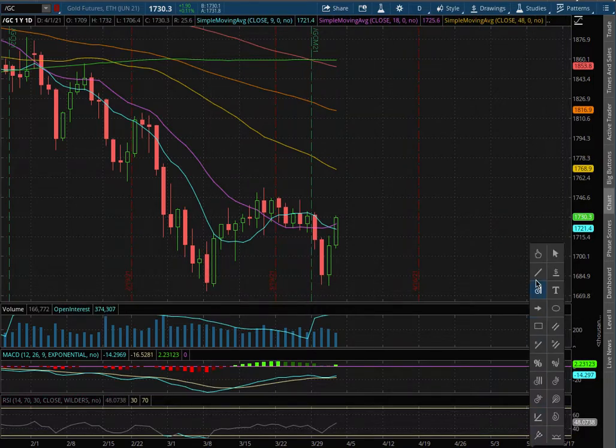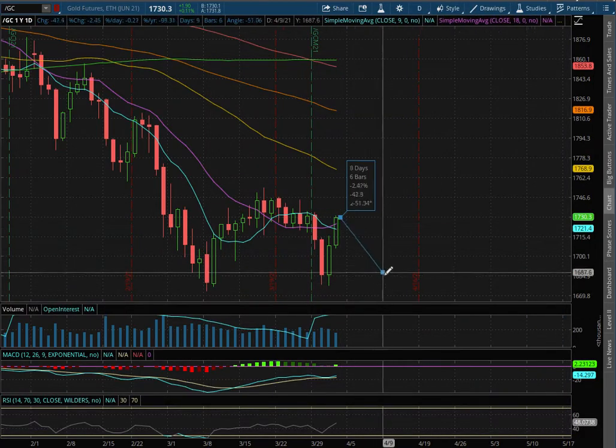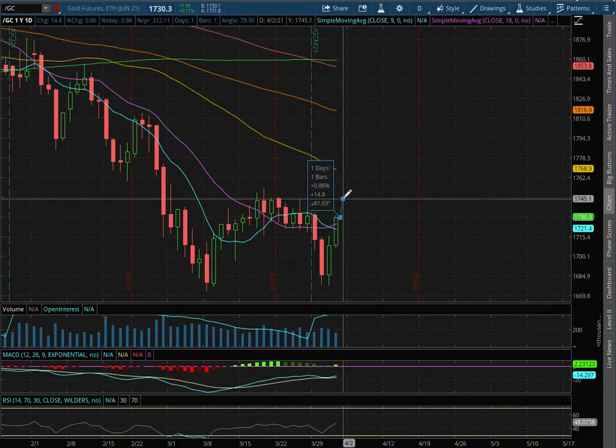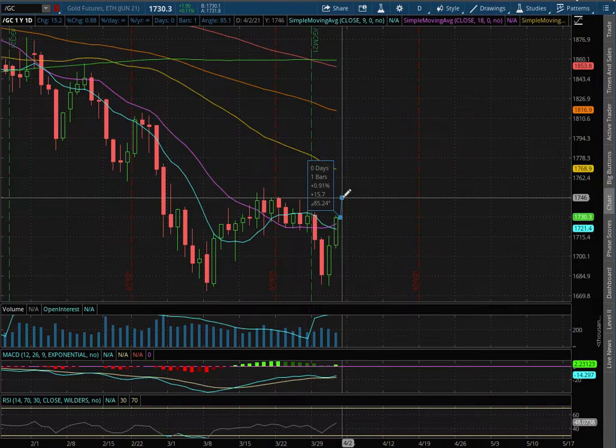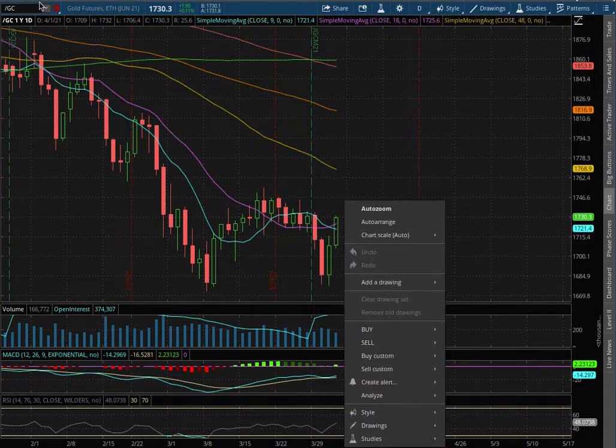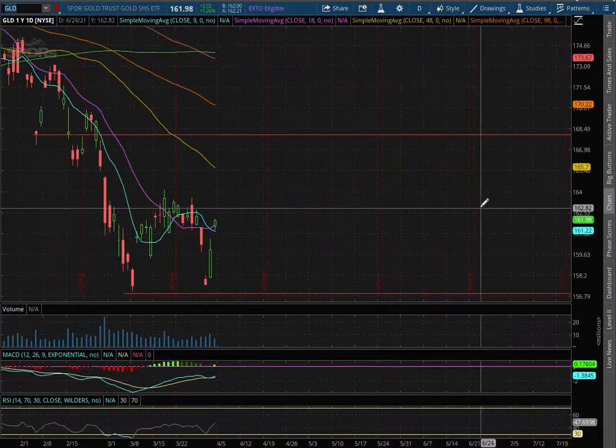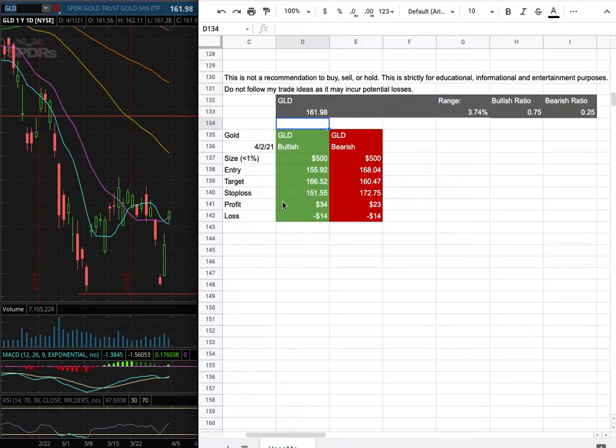If we were to test that support level, the price movement to the downside is roughly around 2.9%, and to test temporary resistance, that is around 1% to the upside. As for the trade idea of the week, I'll be trading GLD, and my position size for it is less than 1% of my portfolio, and my entry to my long position is at $155.92, and that is this range here.